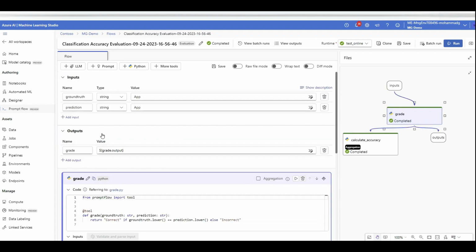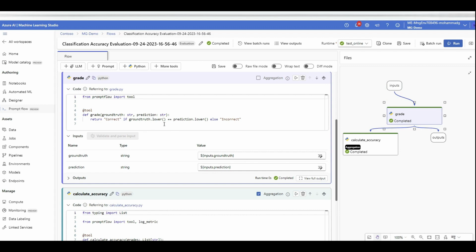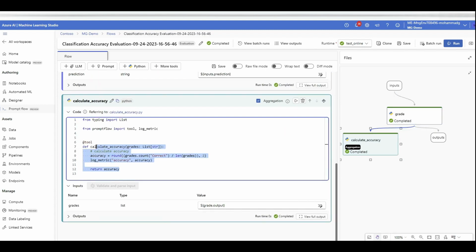So first step, we get the input. What is the input? We're going to see what was the prediction of the OpenAI model for the given URL. It's a URL about app, as an example. And what was the ground truth? The ground truth was app too. That means yes, that given URL was about app. So these are the inputs that we ship multiple times for multiple samples to grade how good we are. Grading is very simple. It's Python code to check if the predicted value is equal to the ground truth or not. And then after that, we calculate accuracy based on those grades that we captured, and that's it.